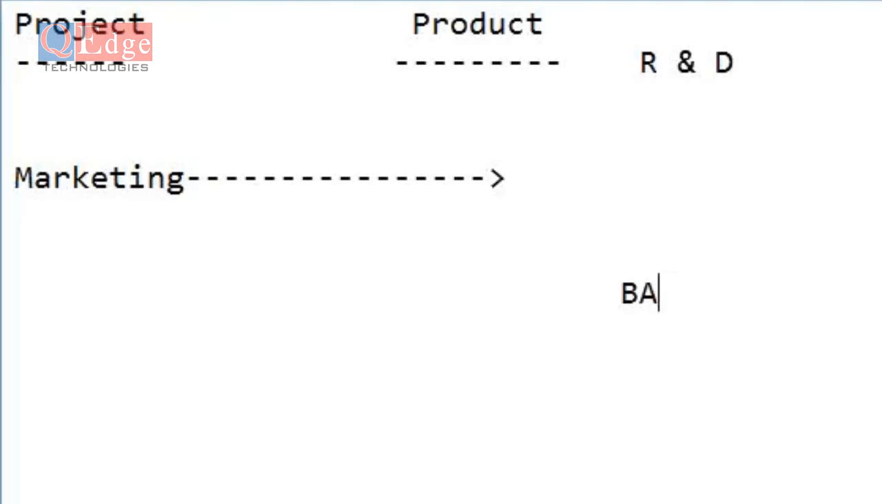The BA again visits the client place and gives a demonstration about this. We are going to implement this project using this particular language or technology, these are the features we can give you, and this is the budget required to implement this project within this span of time. Like this, the BA explains things in front of the client. If the client agrees, they make an agreement for the project.